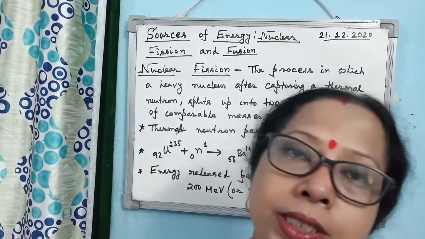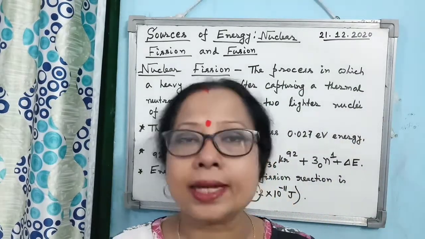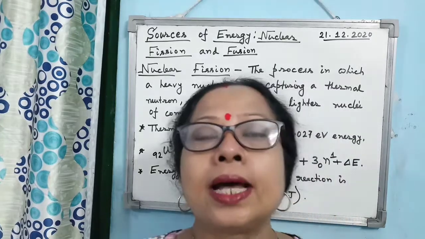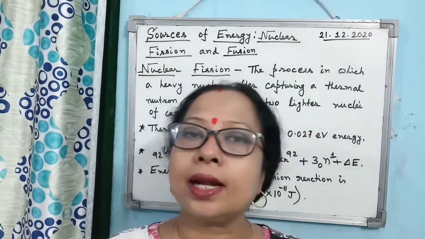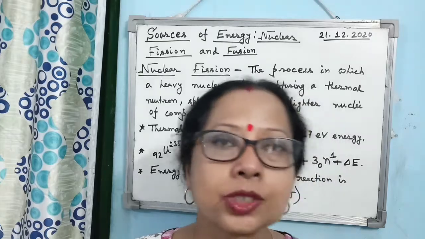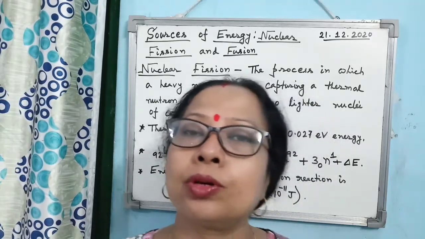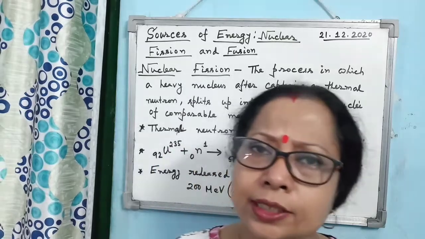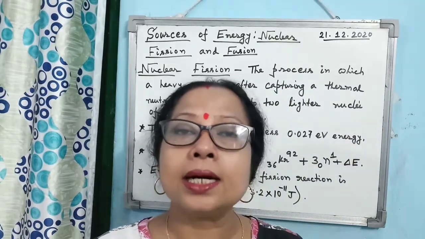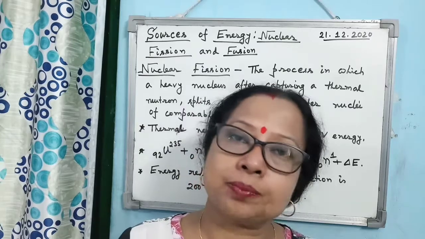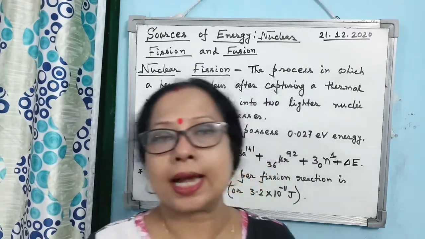Now, nuclear fission reaction is a nuclear reaction. So in this one, it obeys the energy-mass equivalence theorem, E is equal to delta m c square. And as you know, whenever a small amount of mass is converted into energy, it produces a large amount of energy. So the same thing takes place in nuclear fission reaction.